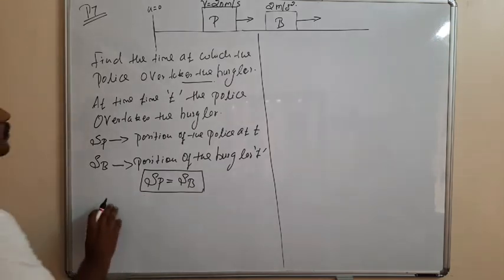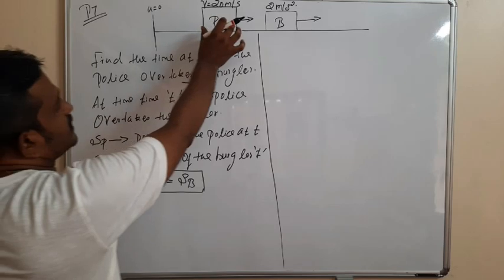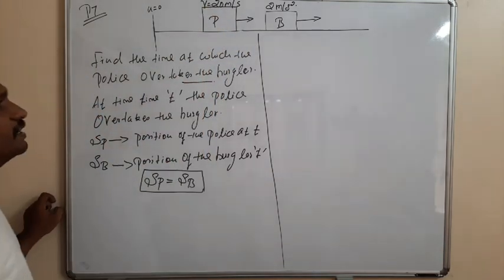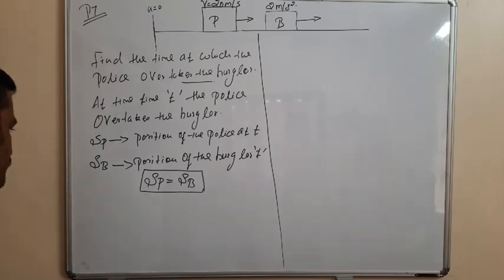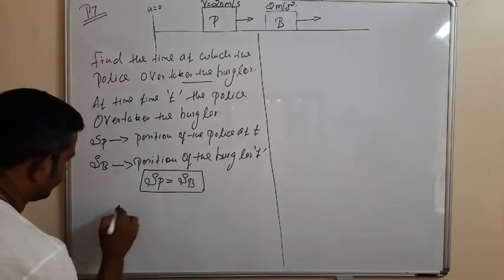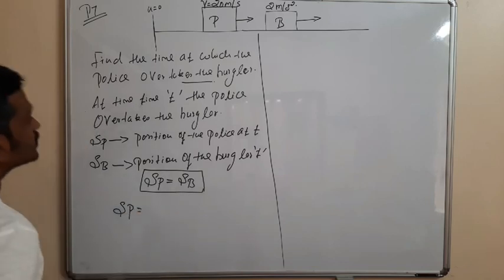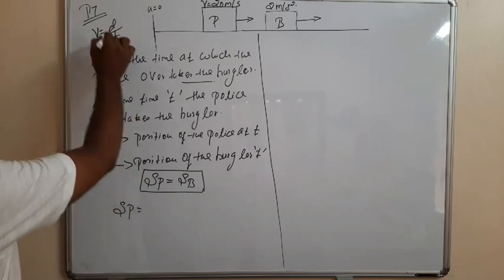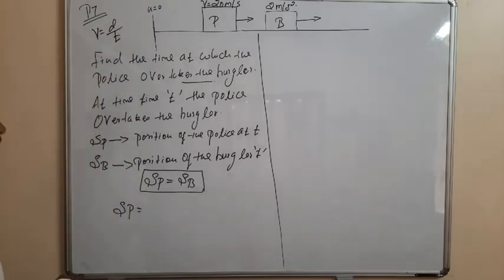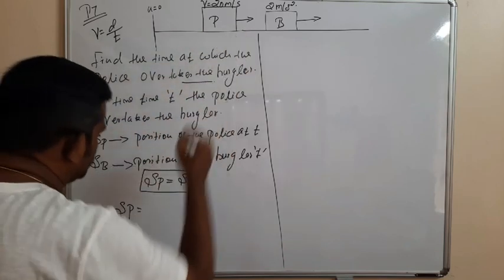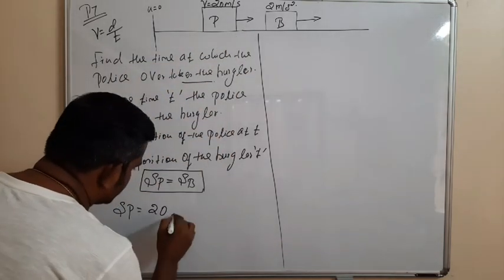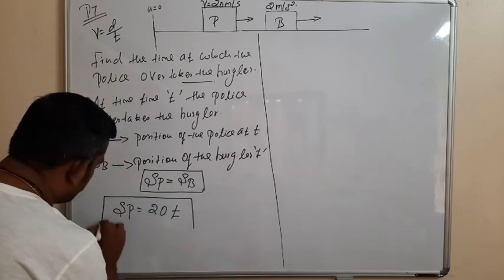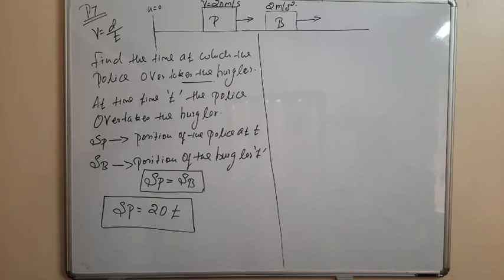The police continues its chasing with constant velocity v is equal to 20 meter per second. Then the position of the police, we can find that SP is equal to, so we know that velocity is equal to displacement by time. Displacement is equal to velocity into time. It continues with the constant velocity, so SP is equal to 20 t. This is the position of the police at time t.